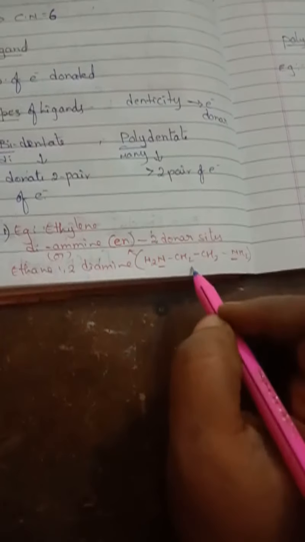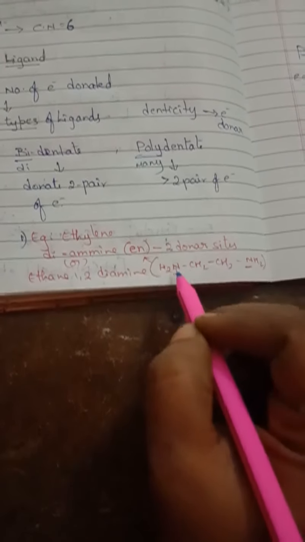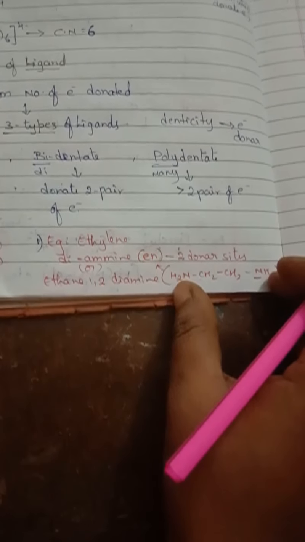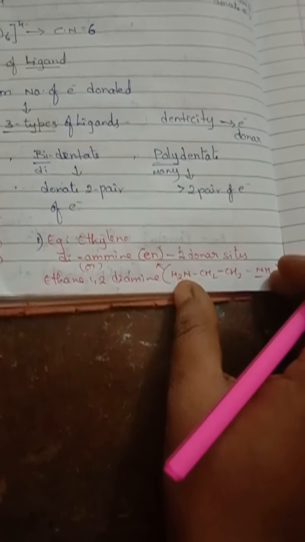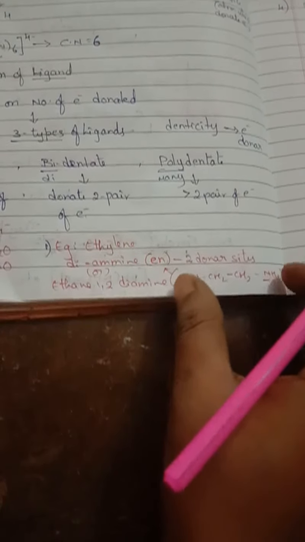So the formula will be like this. Diamine, so NH2 NH2 were joined with CH2 CH2, ethane CH2 CH2 and 1,2-diamine. This is the structure of ethylene diamine or ethane 1,2-diamine. Here, how many donor sites are there who can donate the electrons?